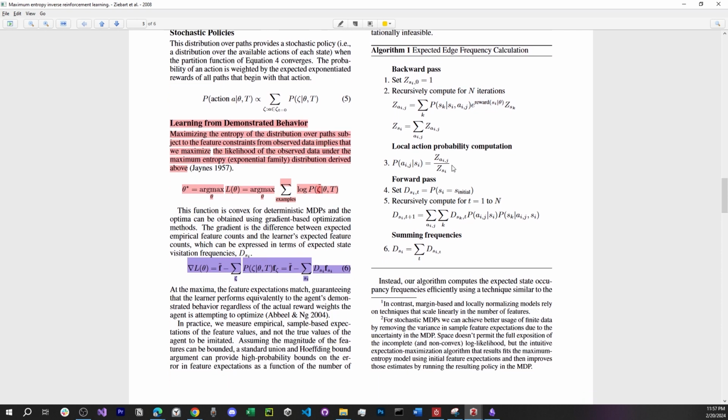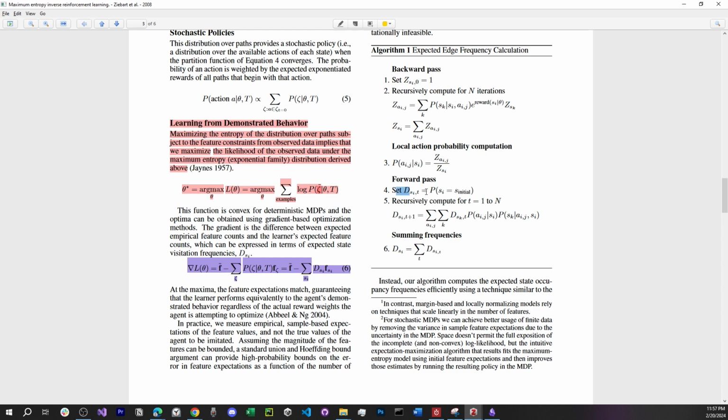And next, after we reached our policy, which is the probability of each action in a state, we run the forward pass. With this achieved policy, we recursively make trajectories and try to reach our state visitation frequencies.